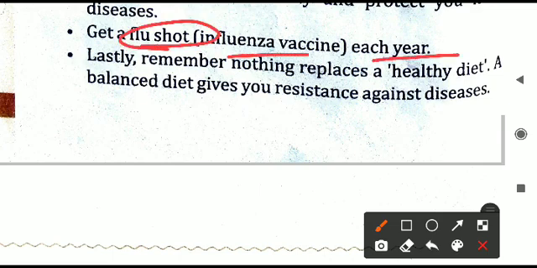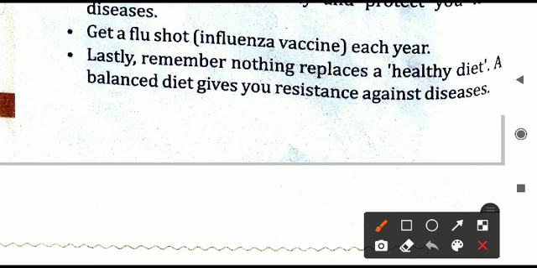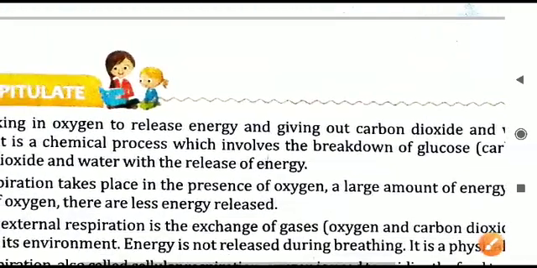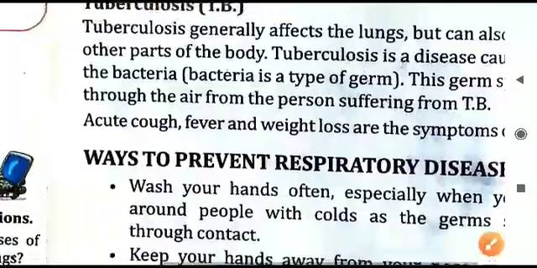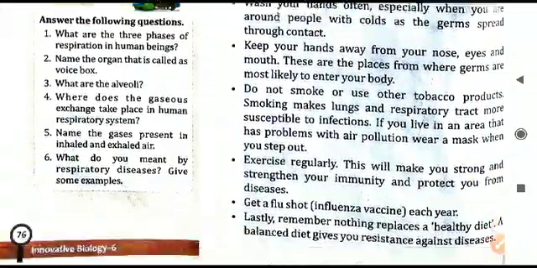Get a flu shot, the influenza vaccine, each year. A flu shot is an injection, a vaccine for influenza, so that a number of infections can be prevented in your body. Lastly, remember, nothing replaces a healthy diet. You have to take a balanced diet, which will give you resistance against diseases. So these are all the points we have seen on how we can prevent the various respiratory diseases.